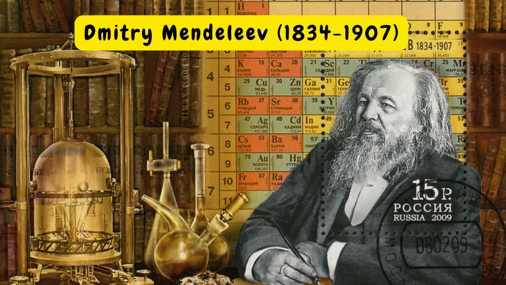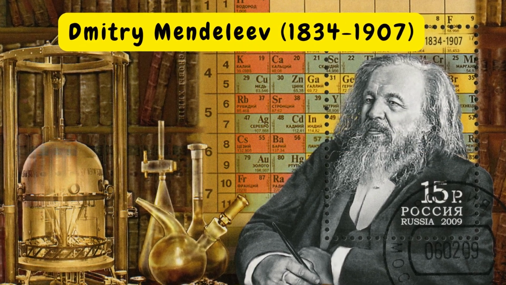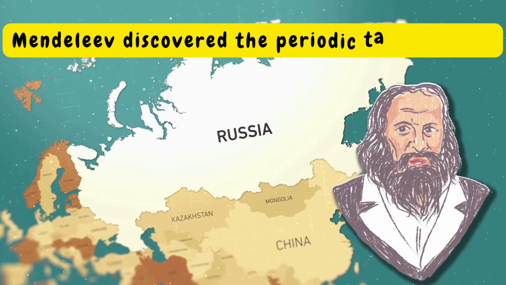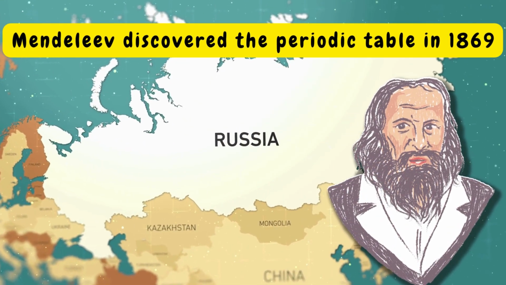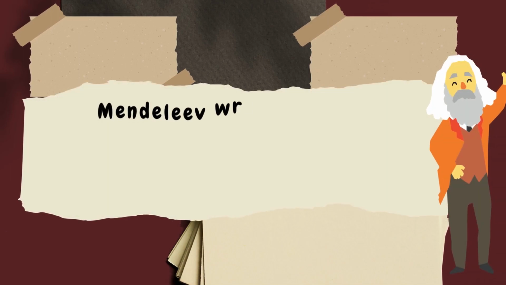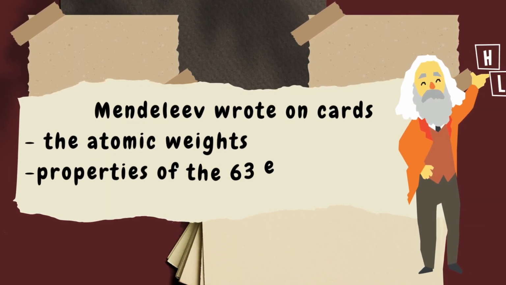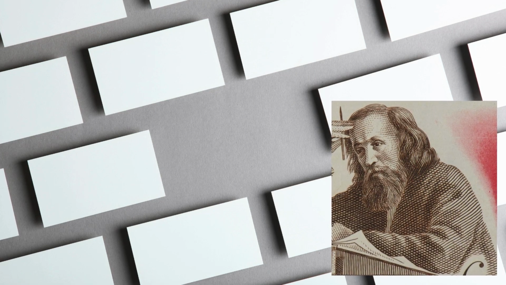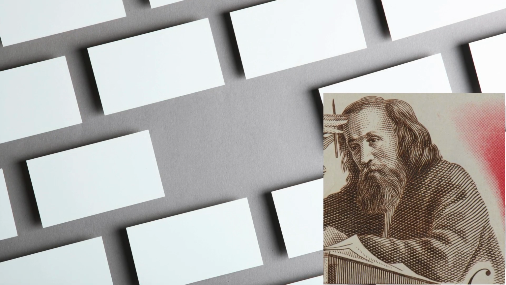Dmitry Mendeleev, 1834 to 1907, was a renowned Russian chemist who discovered the periodic table in 1869. He wrote the atomic weights and properties of the 63 elements known at that time and arranged them in groups that revealed periodic trends among the elements.